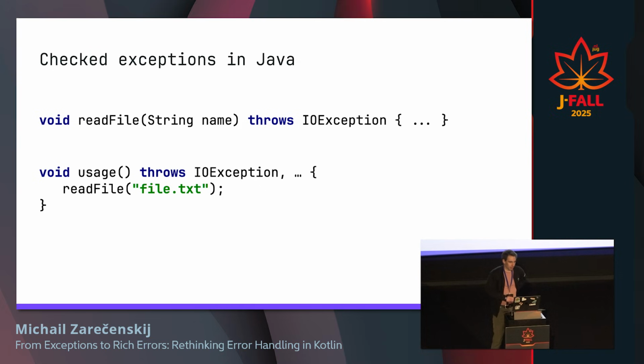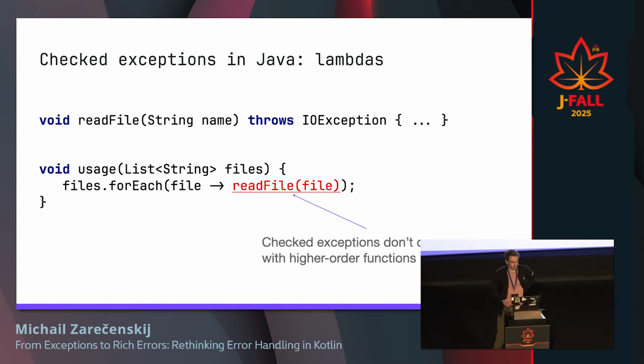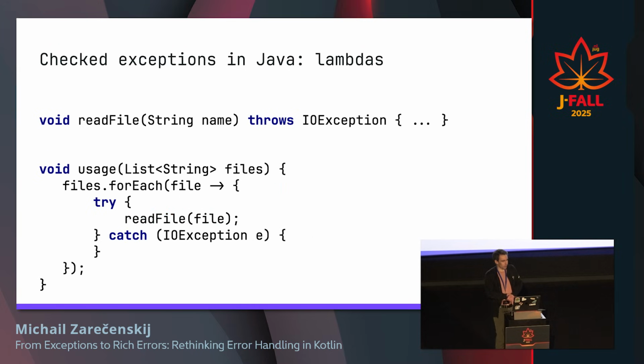And the real problem came in Java 8 with lambdas. Because with lambdas, you cannot have this escape path where you can just rethrow an exception. The compiler actually forces you to handle the exception exactly in this lambda. The reason is that this lambda can be executed somewhere else, and you can't just propagate the error to your call site, because the lambda could be stored, and when it's actually invoked, its stack trace is different. So you actually have to put your try-catch block inside that lambda. There's no way out. And you have to do something like this.